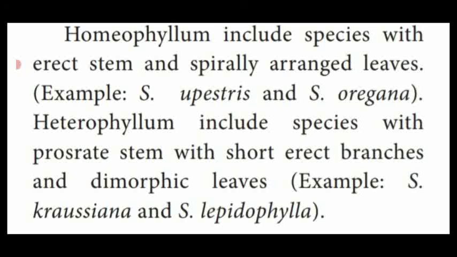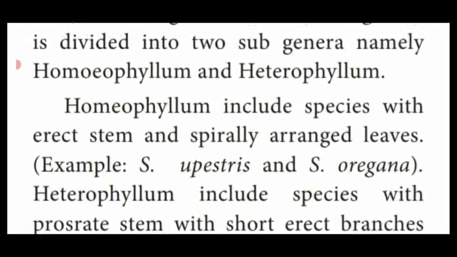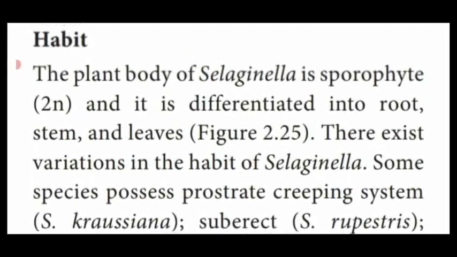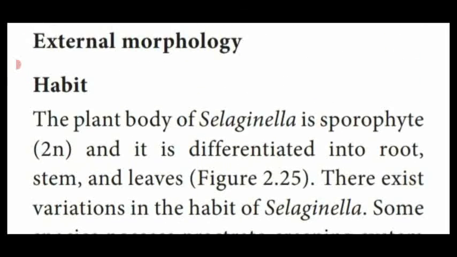That's why I told you Heterophyllum means 2 different shapes of leaves are produced. Dimorphic, morphologically different leaves. How many leaves? 2 leaves are present in the plant body, known as Heterophyllum. Example, Selaginella crossiana and Selaginella lepidophylla. So these are all the different habits of Selaginella and its species.